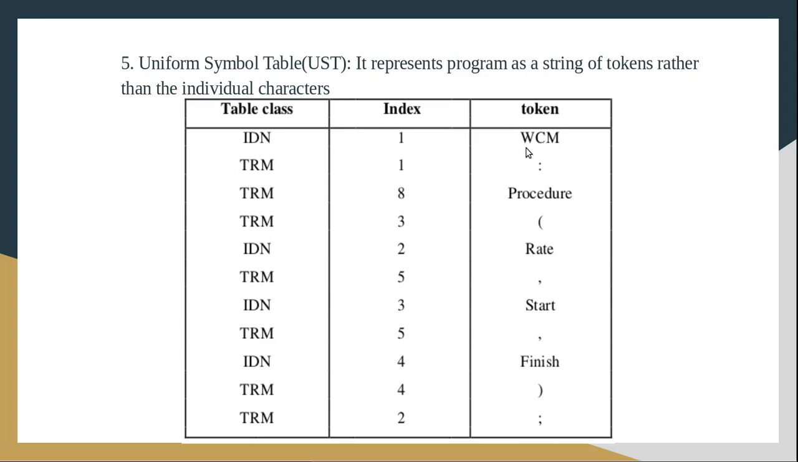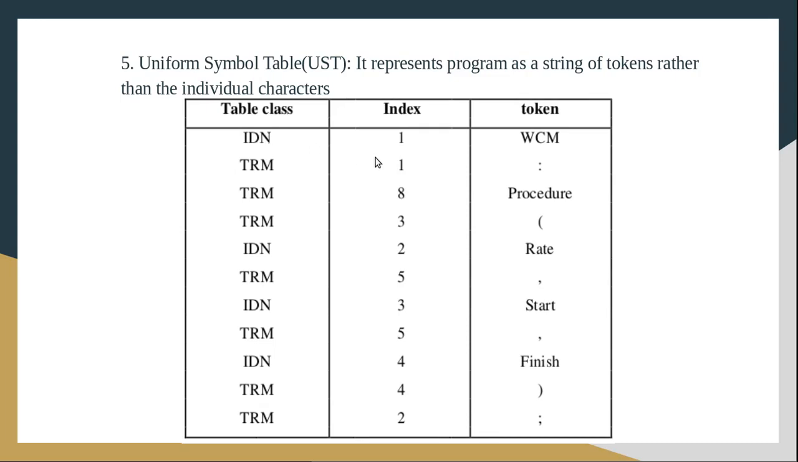So the first token is WCM. This is of type which token class? It belongs to which token class? It is an identifier, right? So it will add the table class as IDN. That means we are reading the first token from the source program. First token from the source program is WCM and it is of the type identifier. So the table class will be IDN, which means actually it is a pointer to the identifier table.